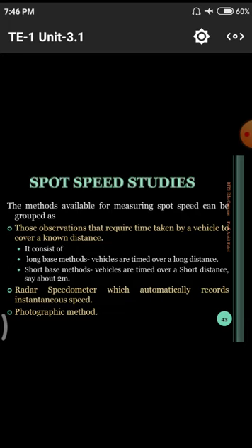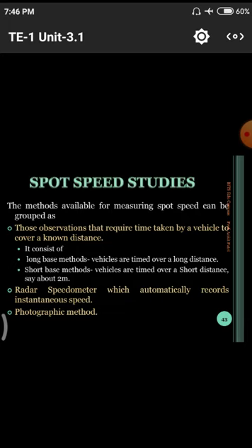Next one is the radar speedometer, which automatically records the instantaneous speeds. All those things are the first one, observations. By simply observing two particular points, the points we need to cover, all those things come under these observation methods. That means whatever we see with our eyes and move towards comes under observation.